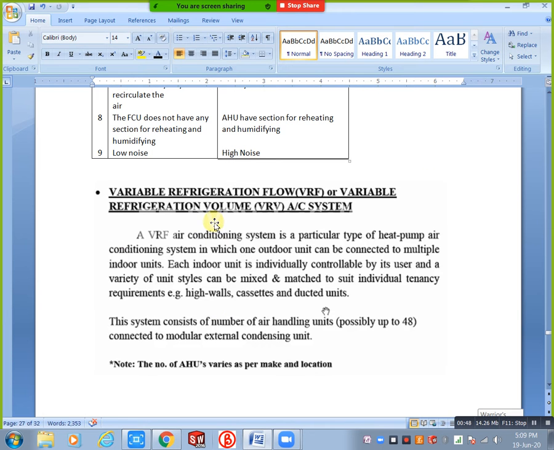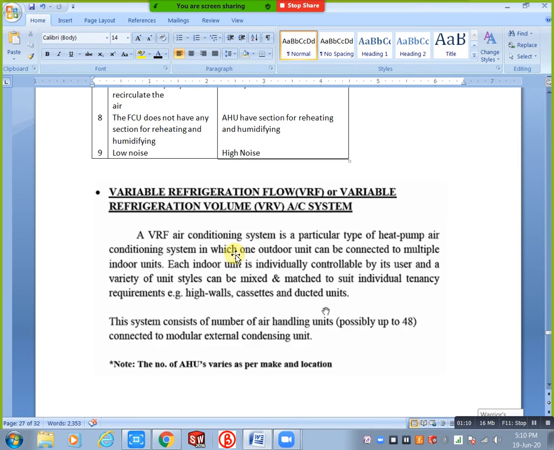You can see here VRF and VRV both are same, and VAV, variable air volume, is different. Here VRV is variable refrigeration volume, and VRF is variable refrigeration flow. We consider these two are the same.